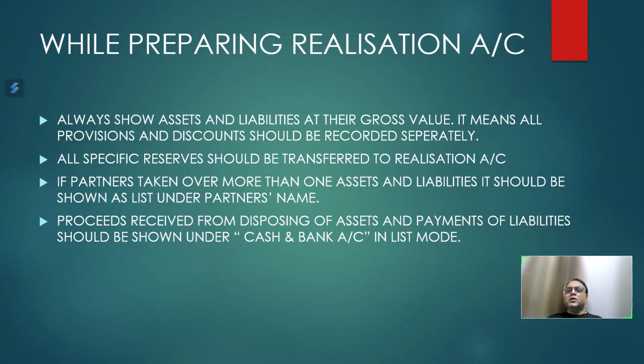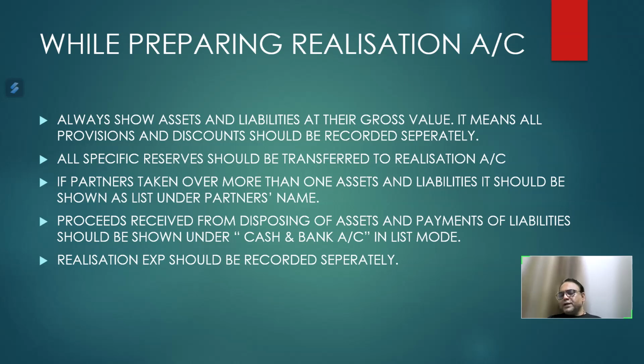And obviously under cash and bank account head, we have to give the list of all assets that are disposed of or sold out, and same way the liabilities that are settled through cash, it should be debited to your realization account and credited to your cash and bank account. Again, cash and bank account is the head or title, and under that, obviously, you have to list down all the liabilities that are paid in cash.